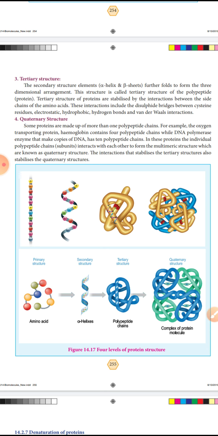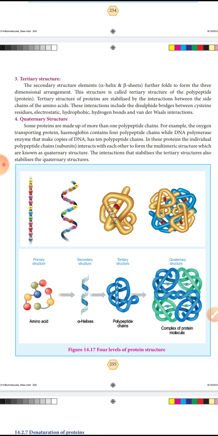So the secondary structures, alpha helix and beta sheet, further fold to form a three-dimensional arrangement, that is the tertiary structure. The tertiary structure of proteins is stabilized by interactions. What are the interactions here? They include disulfide bridges formed by cysteine residues, electrostatic force, hydrophobic, hydrogen bond and van der Waals interactions. Then the fourth is the quaternary structure.